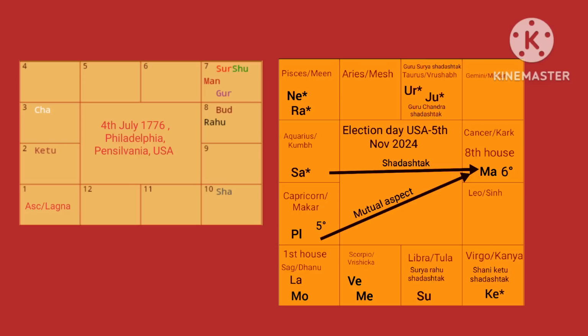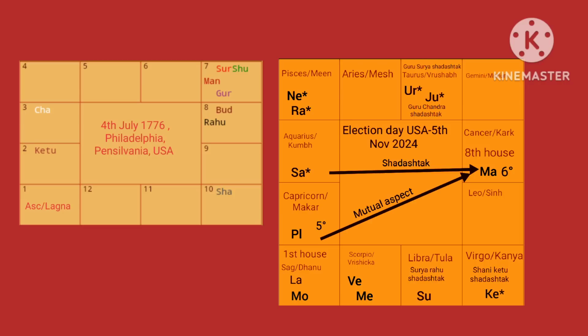Now, Pluto in the 2nd house of Capricorn represents death followed by destruction. 2nd house is the wealth, the economy of the country, and therefore this Pluto there aspected by Mars can show a sudden downfall in the dollar value or a very huge economic crisis coming up in America in the times ahead. That is around this date of 5th November 2024.